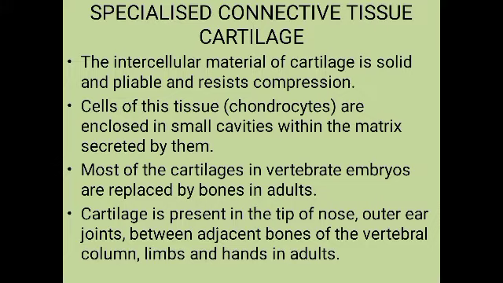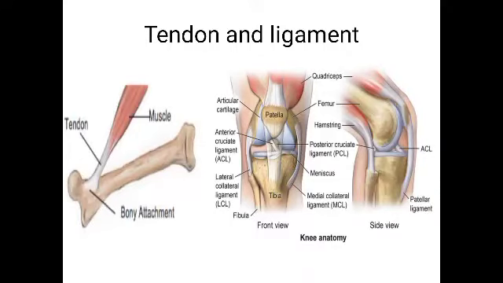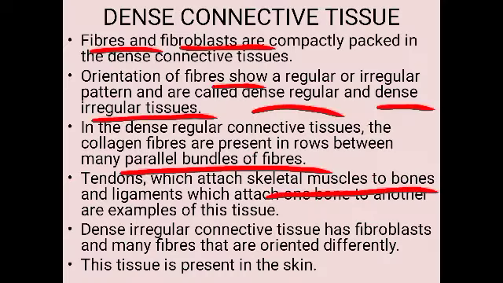And ligament, what is ligament? Ligament attaches bone to bone. So you can see here, this is a ligament. This is one bone, this is another bone. These two bones are attached by means of ligaments. You can see the ligament here, this white colored structure which is attaching a bone with the other bone. That is the ligament. In these two, the collagen fibers will be arranged in rows which lie parallel to the bundles of the other fibers.